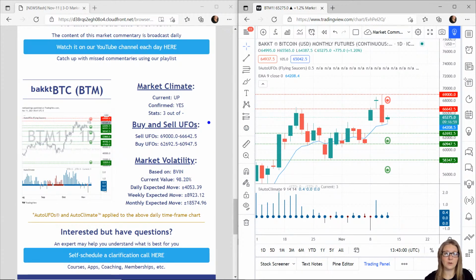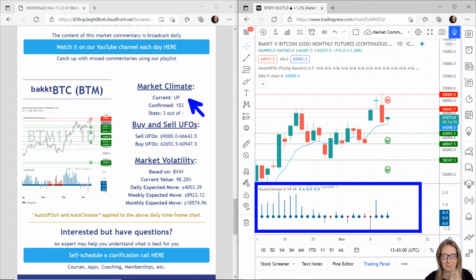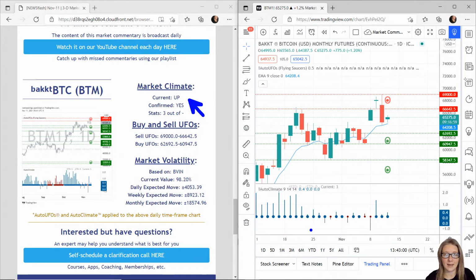For each of them, we've looked at market climate using the AutoClimate app, to tell us where we have probabilities, up, down, or nowhere. Thick blue dot is probability up, thick red dot, like that, would be probability down, and thin dot of either colour is probability neither way. So we've looked at that per market. We've also looked at buy and sell UFOs. Where do we have buyers and where do we have sellers that could push price up or down, respectively? And then we've looked at volatility, how quickly we expect the markets to move. If you have any questions on it, you can reach out to us.